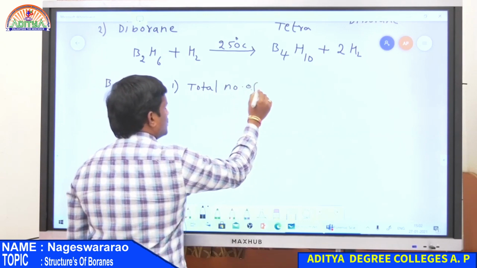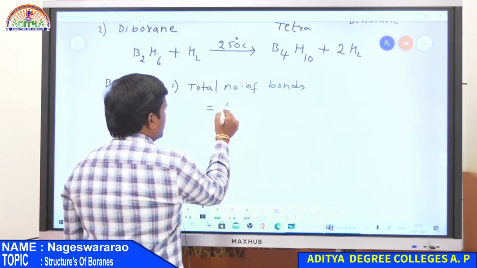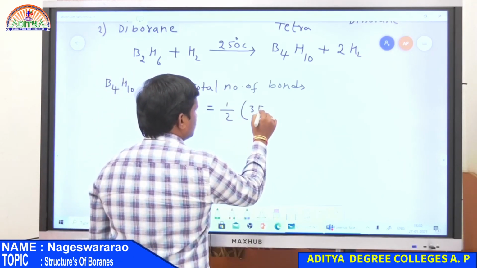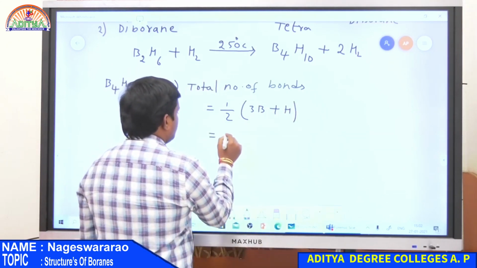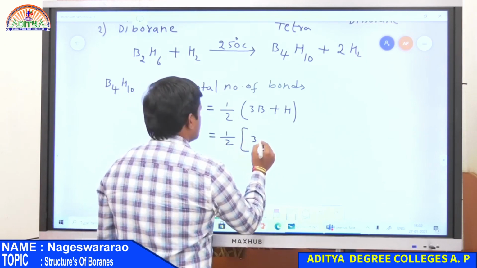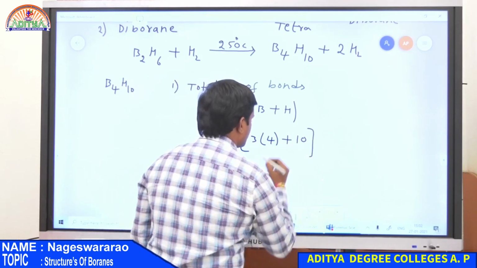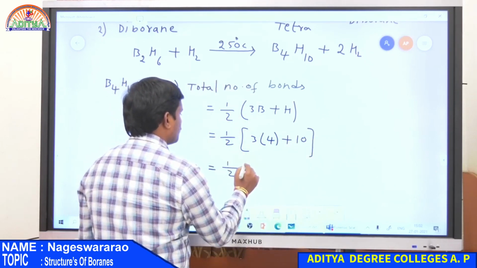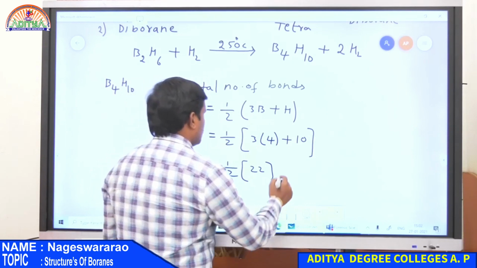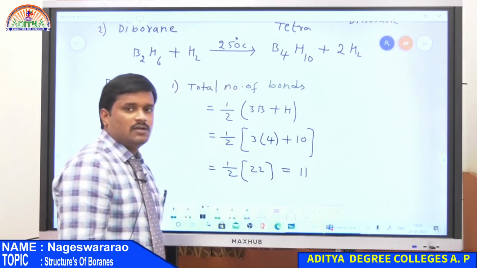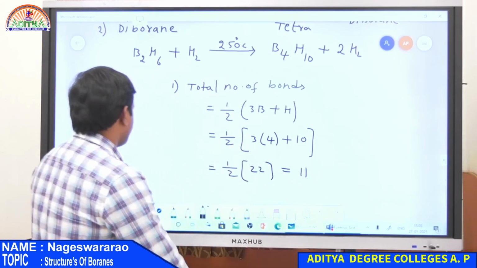It is calculated by using the formula of 3B plus H. So 3 into B: there are 4 boron atoms and 10 hydrogen atoms. So the total value is 3 into 4, 12, plus 10, that is 22, divided by 2, that is equal to 11. Therefore, totally there are 11 bonds present in tetraborane.